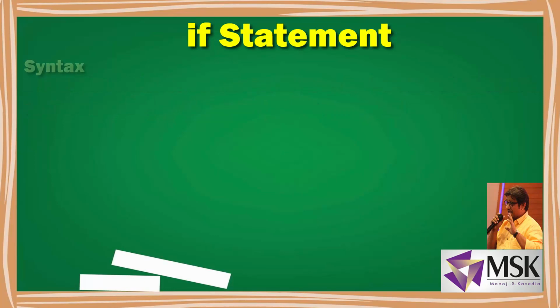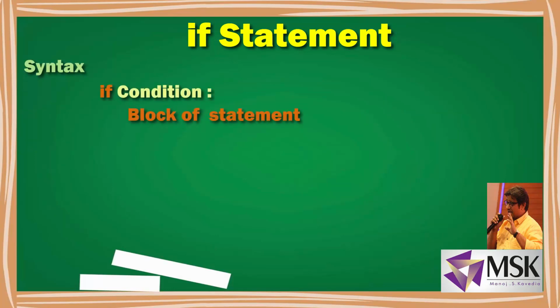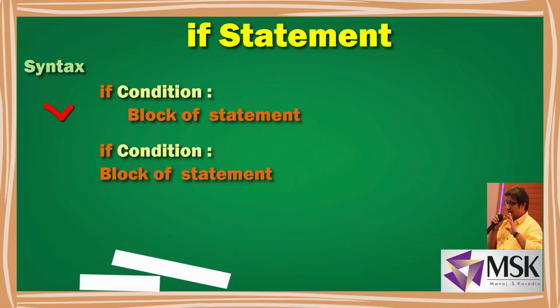The syntax is if condition. After the condition there should be a colon. This colon indicates the end of that statement, and the block of code to be executed by if should be indented. Now in Python, as I've already told you, to indicate a block of statements there are no brackets or begin and end. Only indentation says which block the code is to be executed under, the same block or a different block. So let's see the syntax of the if statement.